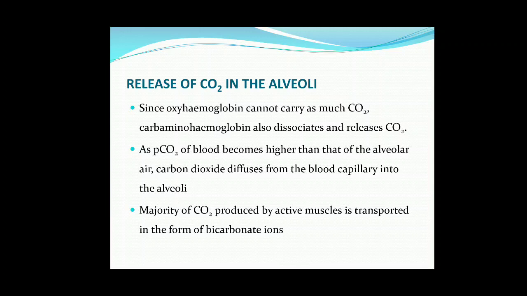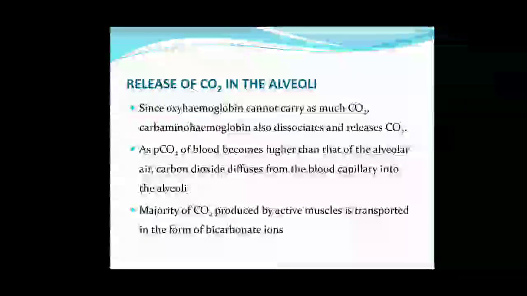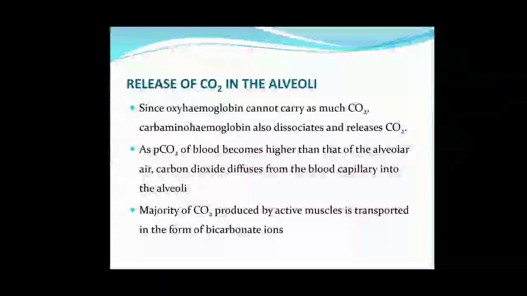So the majority of CO2 produced by the active muscles is transported in the form of bicarbonate ions. Carbon dioxide is transported by plasma, then by combining with hemoglobin to form carbaminohemoglobin, and the third method is by bicarbonate ions. For formation of bicarbonate ions, carbon dioxide combines with water to form carbonic acid, but carbonic acid soon changes into hydrogen ions and bicarbonate ions, and this is transported to the alveoli.